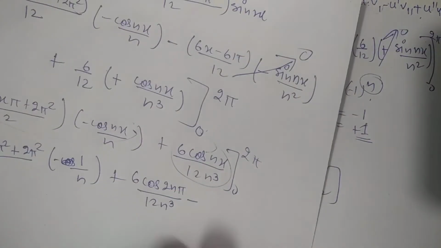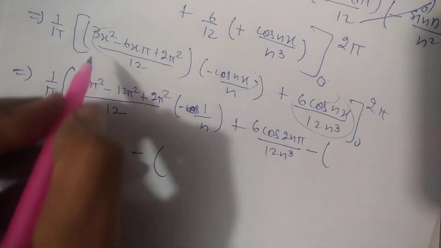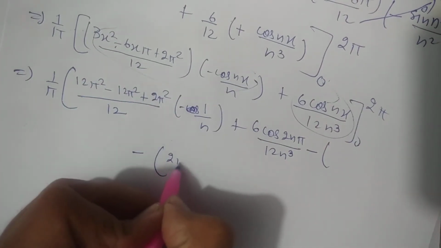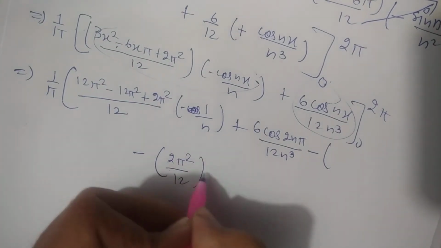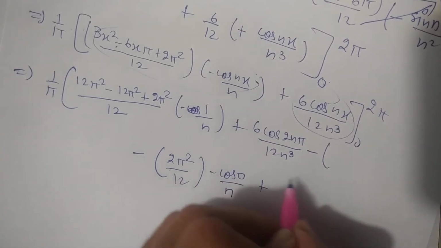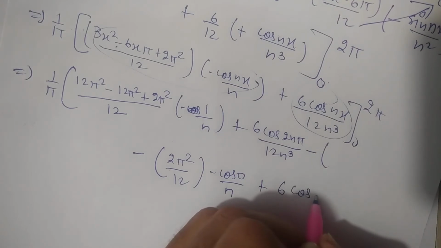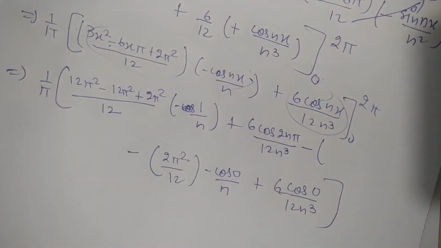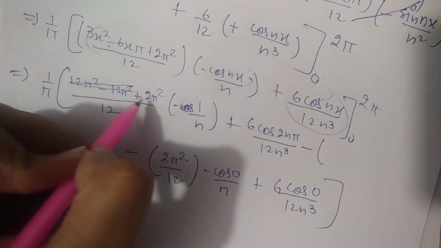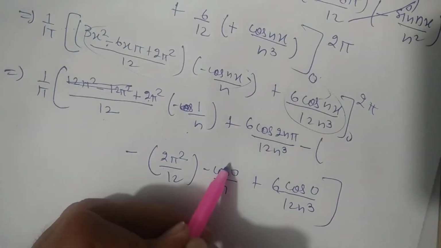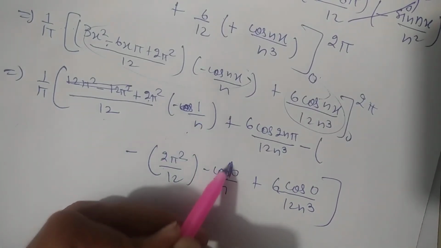Now minus, and I'm just writing it over there, minus, and putting 0 over there, then we will get from here 2 pi square by 12 only, and minus cos 0 by n, so plus 6 cos 0 by 12 n cube. So now we will get the values just like that. This value 2 pi square by 12 will cancel out, and that is 1 by n. 1 by n means that it will also be the term, that is 1 by n.